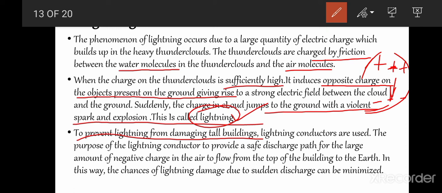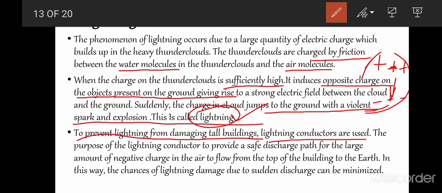That's why it is preferred not to go under the trees during lightning. It is preferred to be in the open area. To prevent lightning from damaging tall buildings, lightning conductors are used.